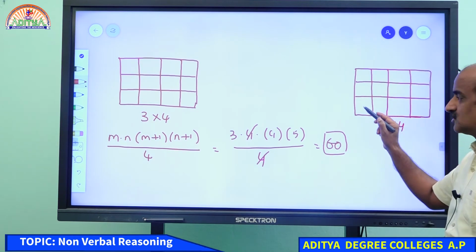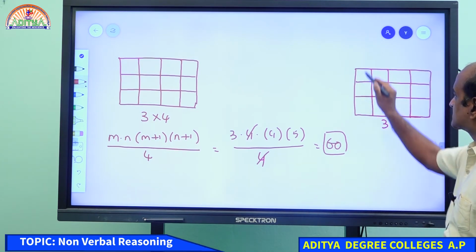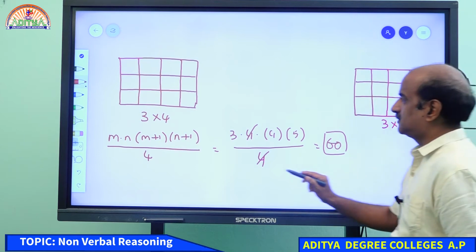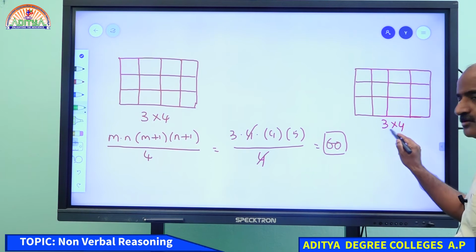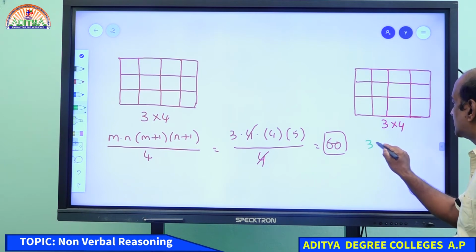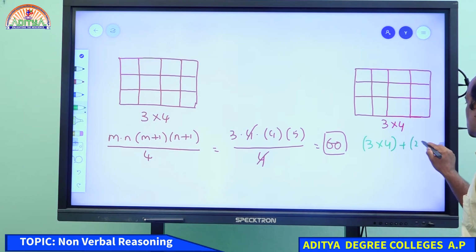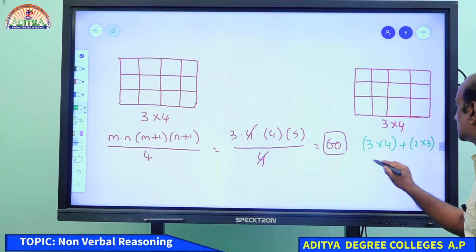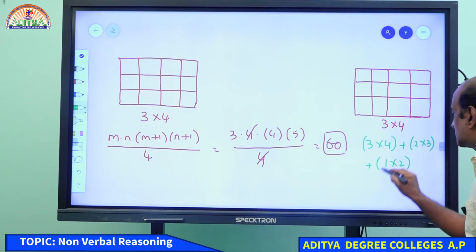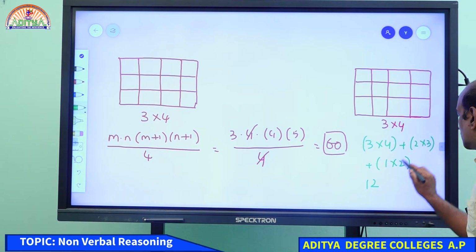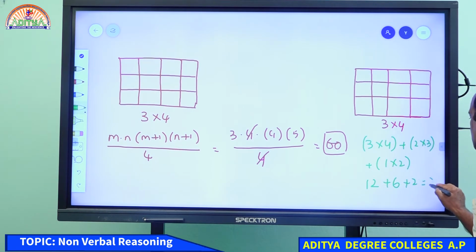I am asking you to calculate the number of squares. So how do you do it? 3 into 4 plus 2 into 3 plus 1 into 2. 3 into 4 is 12, 2 into 3 is 6, 1 into 2 is 2, and hence we get 20 squares.